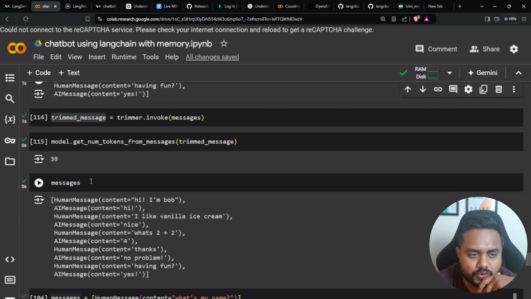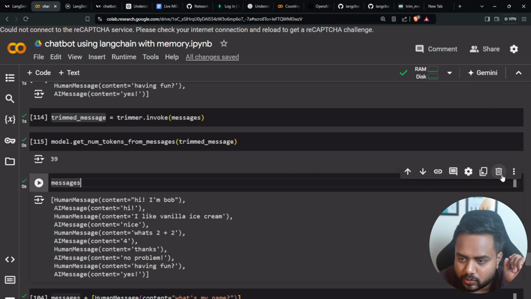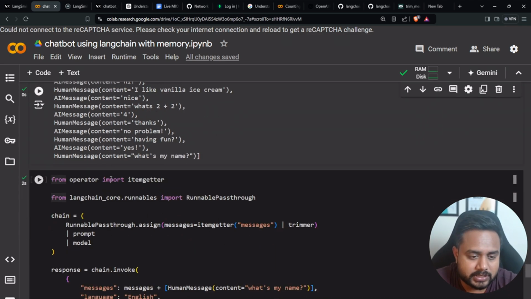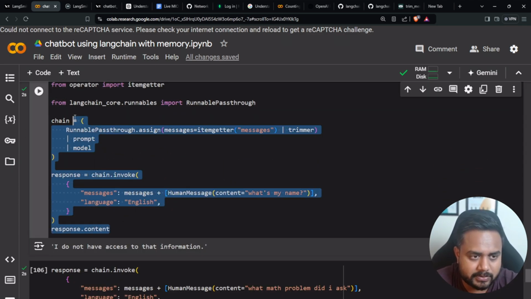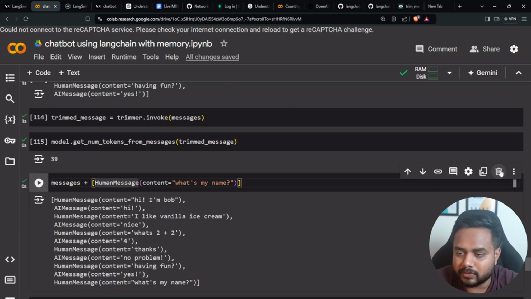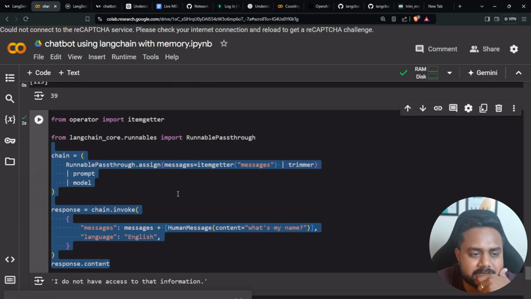Now, guys, I have to show you how this works with the trimmed conversation. There is no need to pass the entire conversation to your model. You need to pass the trimmed conversation so that the context length does not exceed. So here is the code, guys. Let me explain this code, and let me delete this part, otherwise you will be unnecessarily confused.